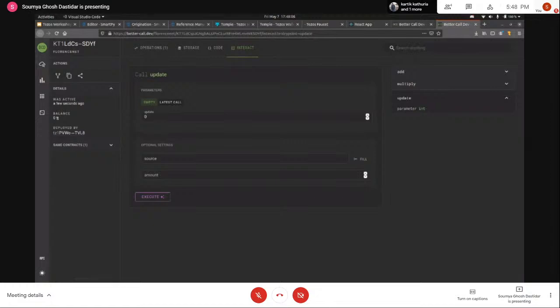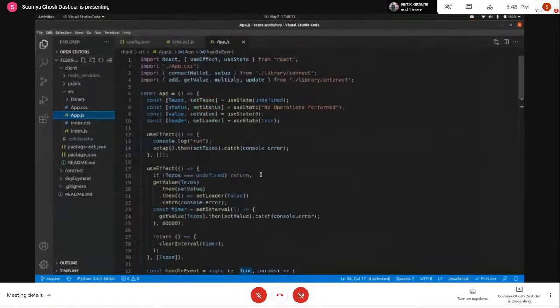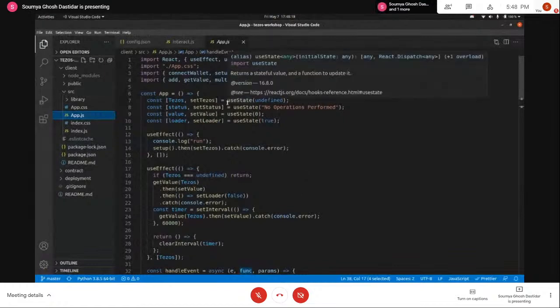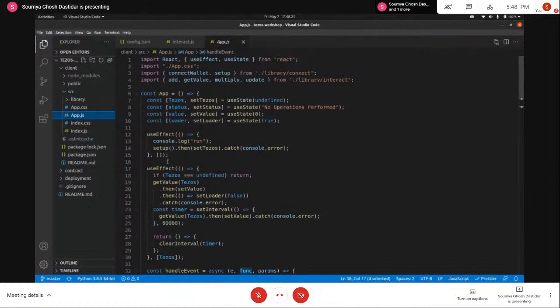So let me just bring in the client code. Yeah. So this is the client application that I have written. It is a simple React frontend, which is using some Tezos specific libraries. I'll talk about the libraries, and I'll just quickly go through the code and the logic that is there, and we can then see the actual application live.